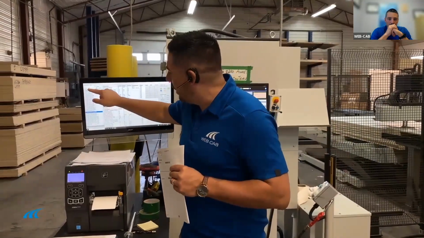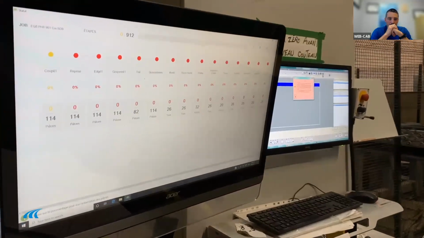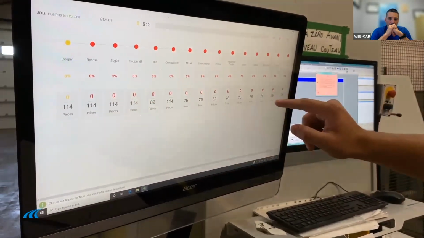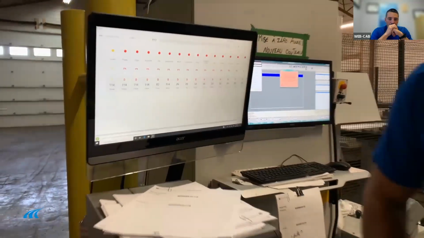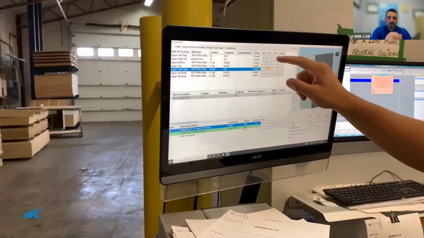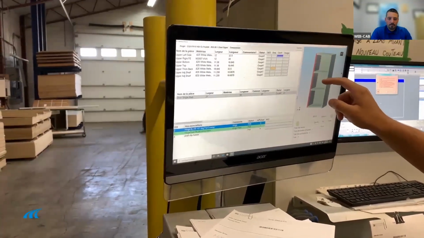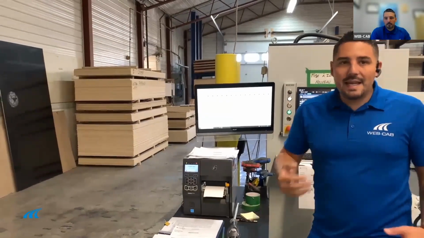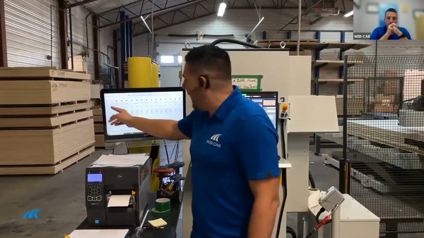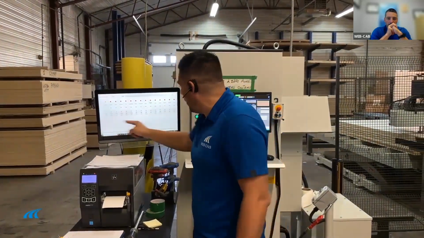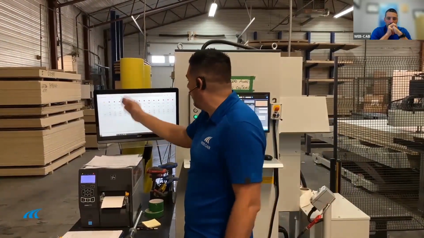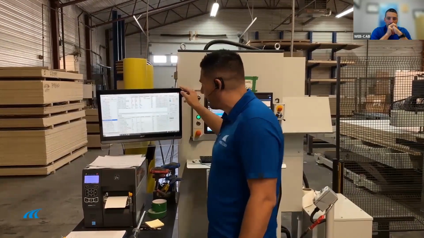How can he see that? When he clicks on his project status on the screen, you're going to see the CNC turn yellow, letting the production manager know that the job has been started at the CNC. What you're also seeing in the project status are all the steps the job has to take. You have a progress display that shows the total amount of parts and products that need to go to all of these stations, and what has been completed or not for each of them.